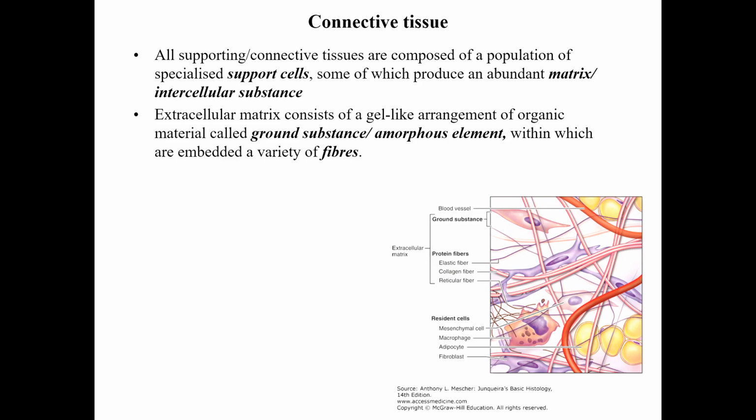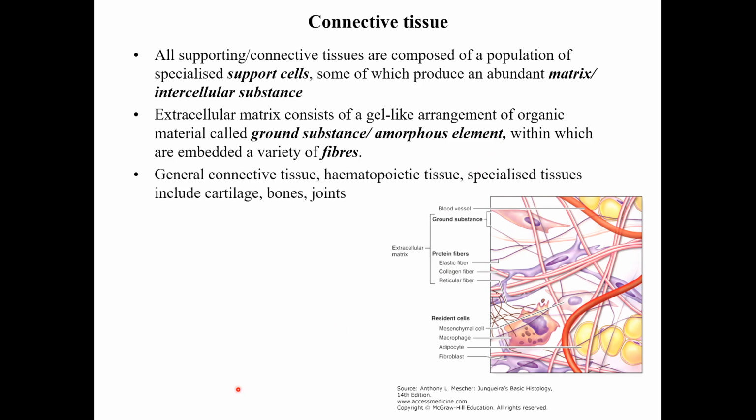The intercellular substance, or the extracellular matrix, consists of a gel-like arrangement of organic material called ground substance, which is also called the amorphous element, in which you may see a lot of fibers running within it. There are general connective tissue, hematopoietic tissue, which is blood, and specialized connective tissue, which includes cartilage, bone, and joints.